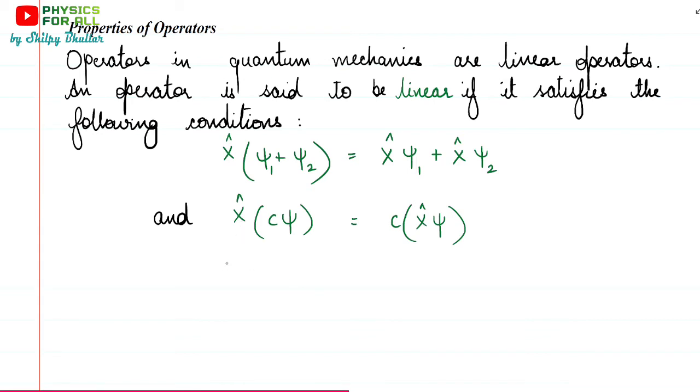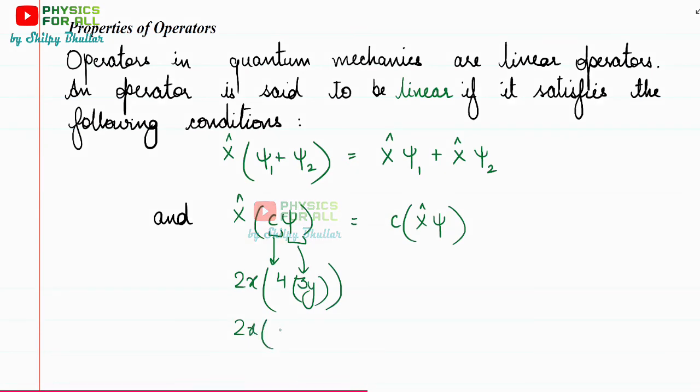Suppose this x cap is 2x, okay, और ये c constant है, तो we are considering it to be some number like say 4, और इस psi function को we are saying that this is 3y, all right. So 2x, then 4 3s are 12y, and that would give us 24xy, okay.